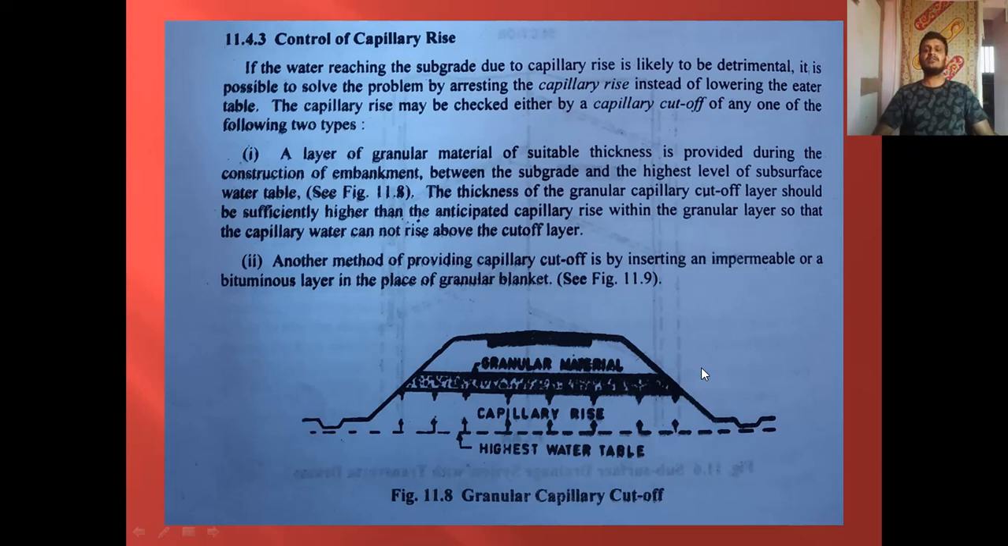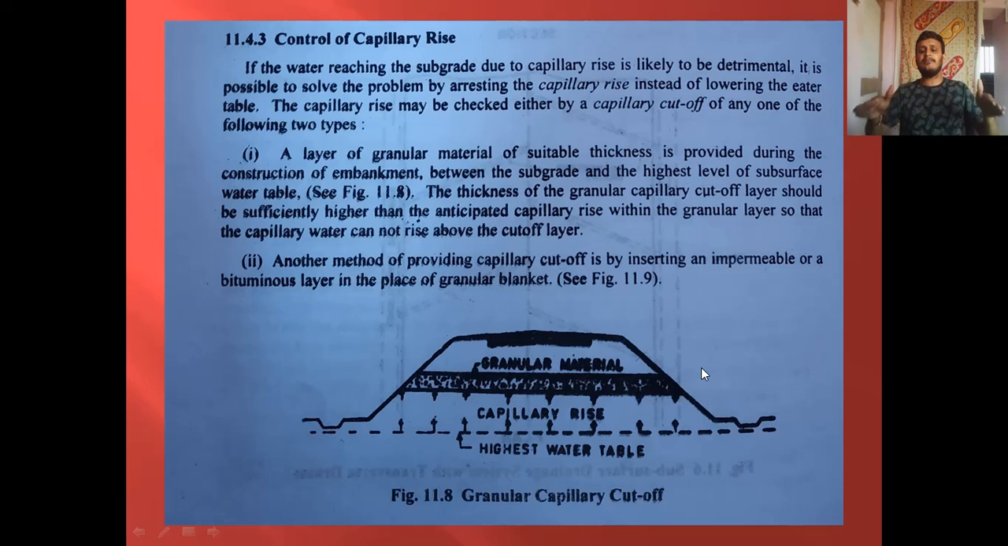If the water reaching the subgrade due to capillary rise is likely to be detrimental, it is possible to solve the problem by arresting the capillary rise instead of lowering the water table. The capillary rise may be checked either by capillary cutoff or any of the following methods. The first one is a layer of granular material of suitable thickness provided during the construction of the embankment between subgrade and highest level of subsurface water table. The thickness of the granular capillary cutoff layer should be sufficiently thicker than the anticipated capillary rise within the granular layer, so that capillary water cannot reach above the cutoff layer.